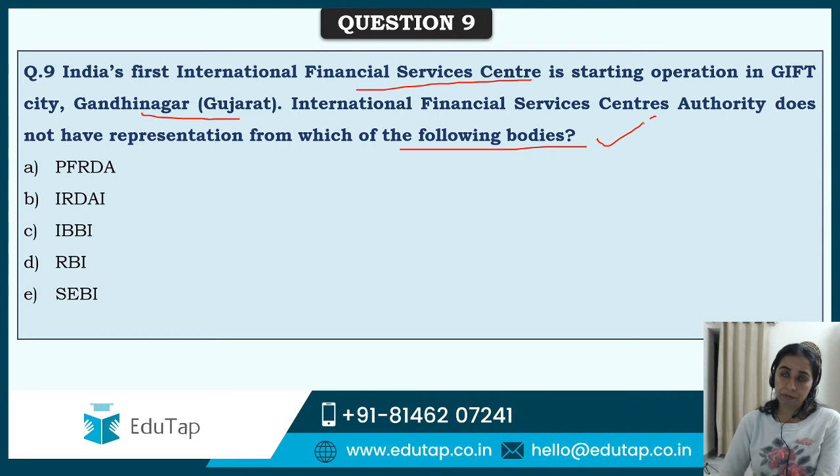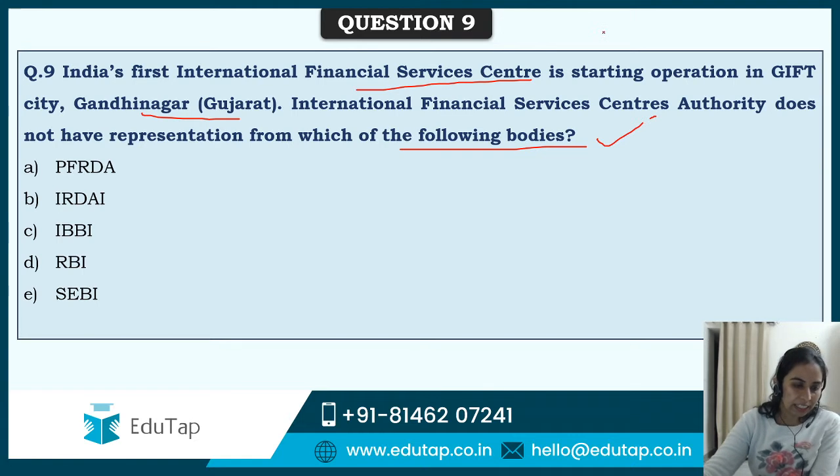IFSCA, India's first, which is going to look after International Financial Service Center of GIFT City, has an authority which has representations from the different regulators in India. Which of them does not have a member in this body? PFRDA, IRDAI, IBBI, RBI or SEBI?